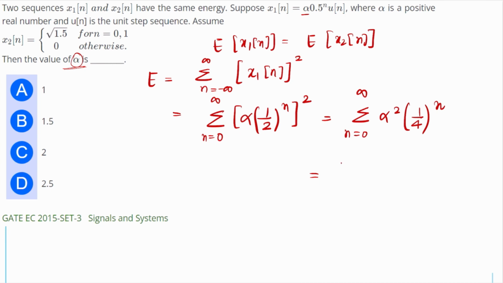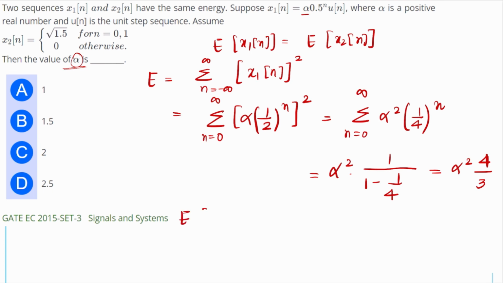So the summation of an infinite GP will be 1 by (1 minus 1 by 4). So its value will become alpha square times 4 by 3. So this is the energy of this signal x1[n].